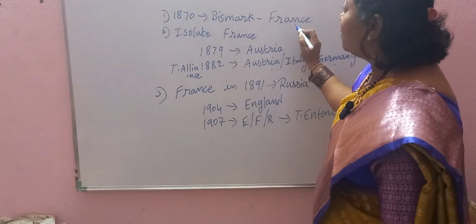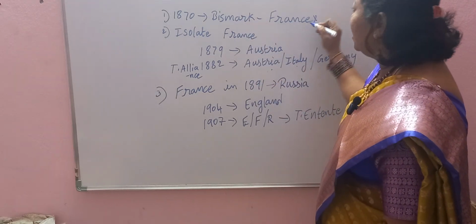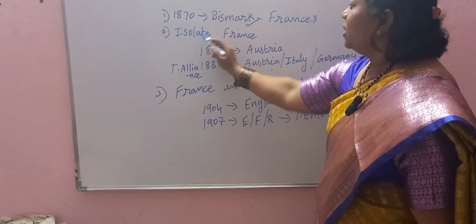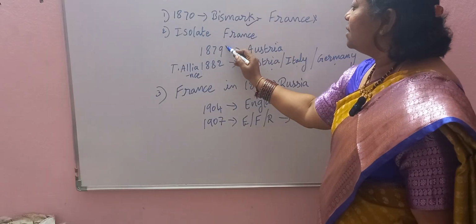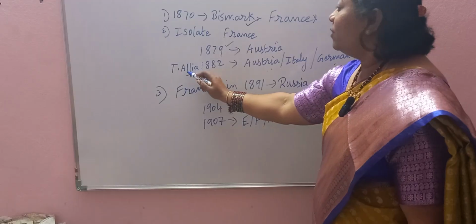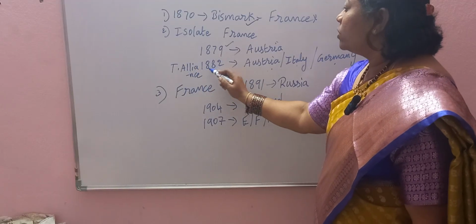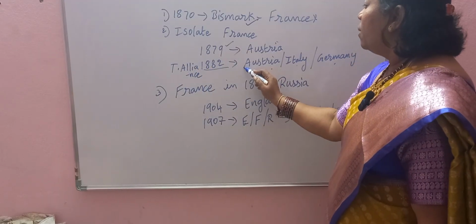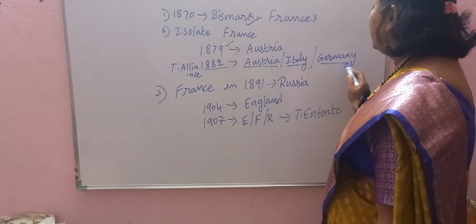So in 1870, France was defeated at the hands of Bismarck. In order to isolate France, in 1879 he made a secret alliance with Austria. Then the Triple Alliance was formed in 1882 between Austria, Italy and Germany.